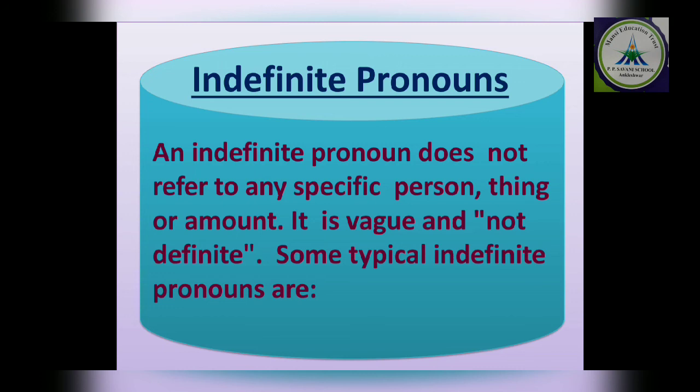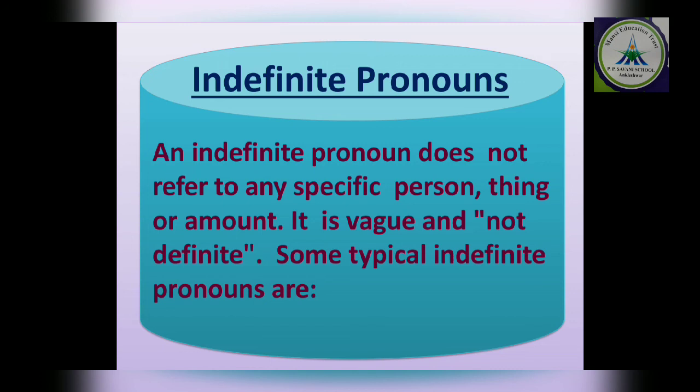We definitely don't know anything about them. So such pronouns we call indefinite pronouns. An indefinite pronoun does not refer to any specific person, thing or amount. When we are not talking about some specific particular person, they are called indefinite pronouns.